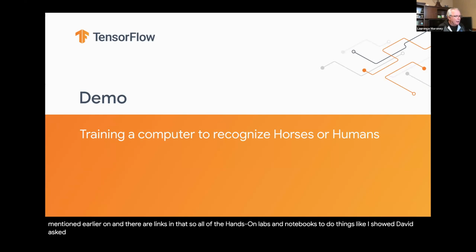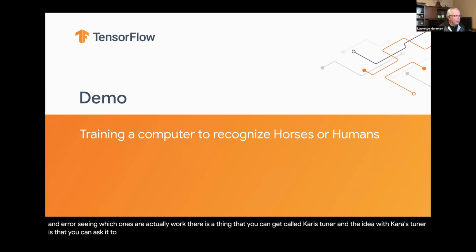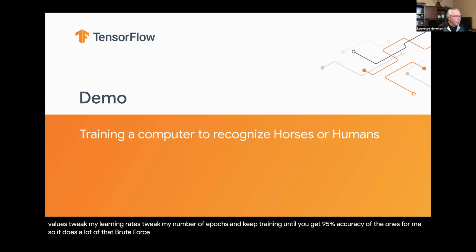David asked, how do you come up with epoch values or filter values? It's a lot of trial and error, seeing which ones actually work. There is a thing that you can get called Keras Tuner. The idea with Keras Tuner is that you can ask it to tweak different parameters and look for specific results. So for example, I could say, tweak my filter values, tweak my learning rate, tweak my number of epochs, and keep training until you get 95% accuracy. And then it will go through and train them and then find out the ones for me. So it does a lot of that brute force work for me.